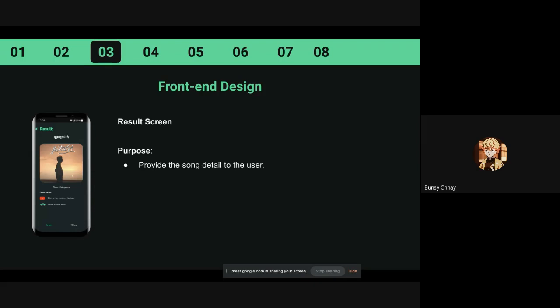The result screen is to show the song detail to the user. The detail includes the song title, the song thumbnail that we get from YouTube, the singer, and the other action part, which includes the URL to the YouTube, and the other button that allows the user to go back to the search screen.